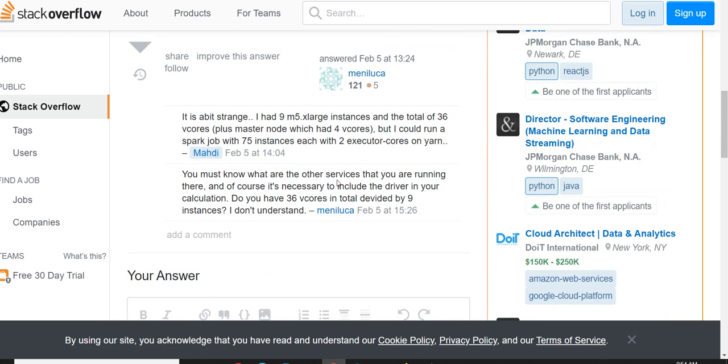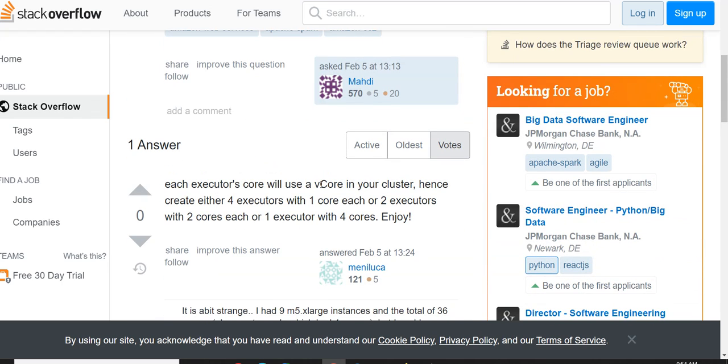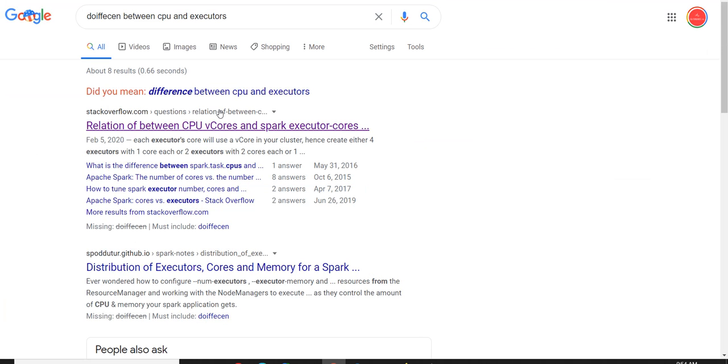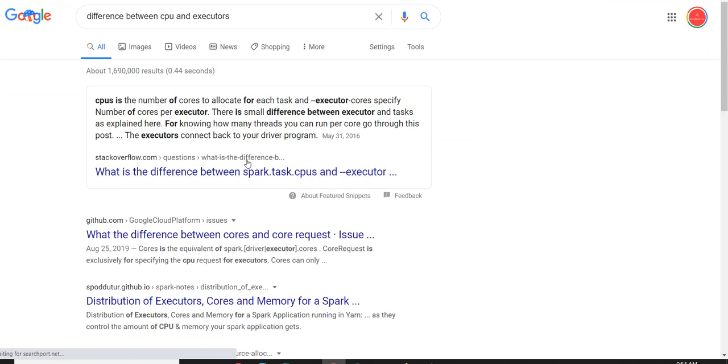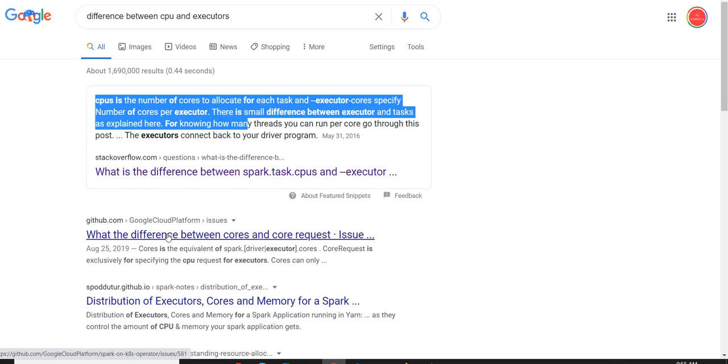Okay, each executor we use vCore, hence it's either 4 executors with 1 core or 2 executors with 2 cores. So this is the reply, but I'm going to look for something better. Okay, let's look at this one.